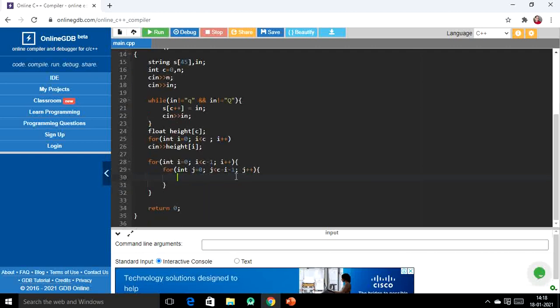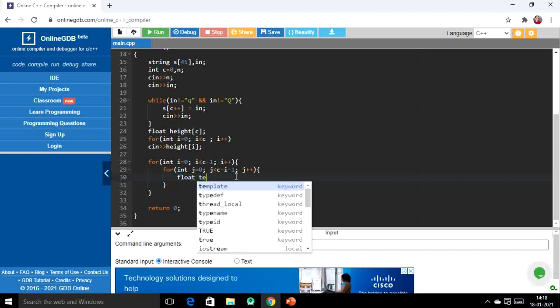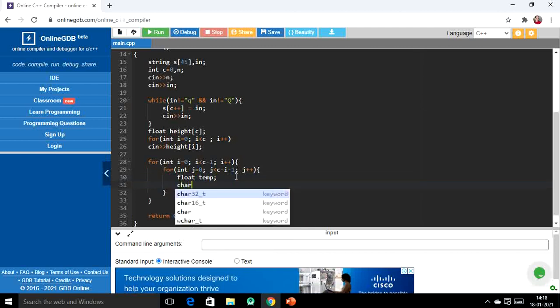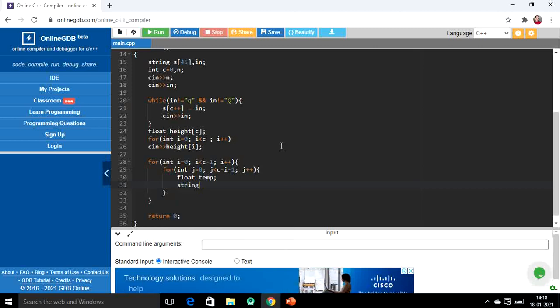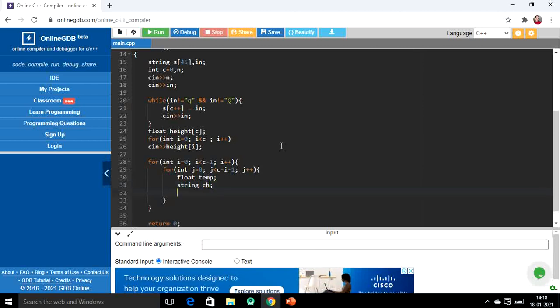Okay, so for swapping, let's take some temporary variable, right? So height is of floating type, so let's take a variable of float type itself, float temp, and the name is of string type, so take a string variable ch, right? Now first do the swapping in height.